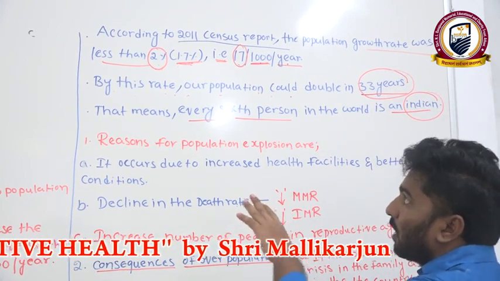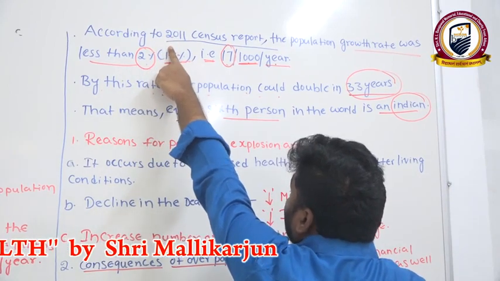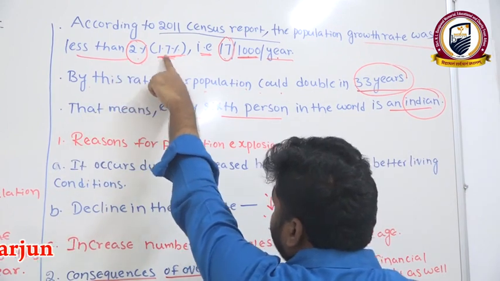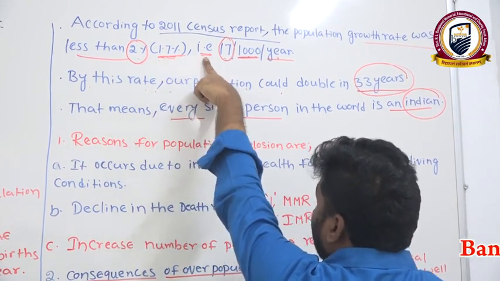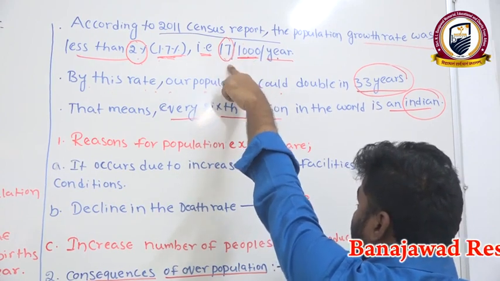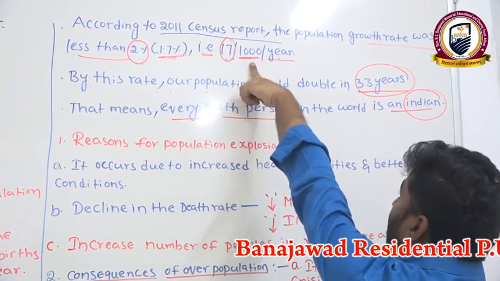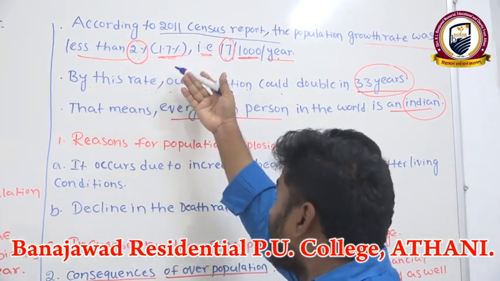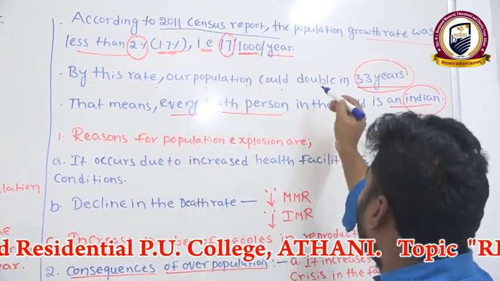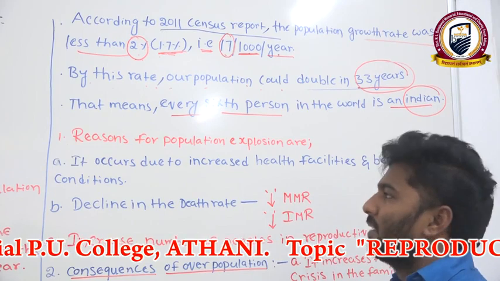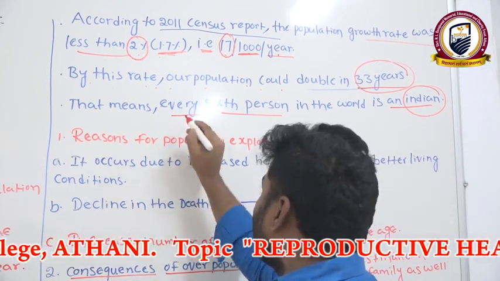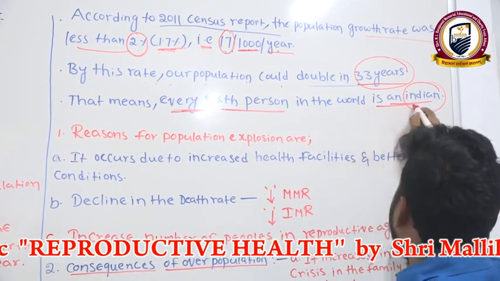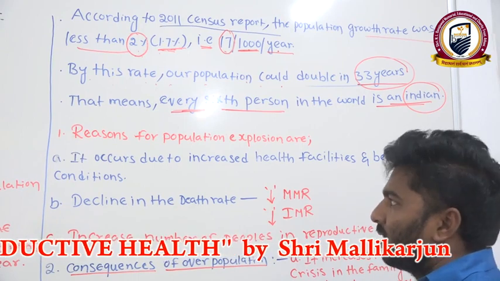Clear? One more time I will tell you. According to the 2011 census report, the population growth rate was less than 2%, approximately 1.7%. That means 17 people are added per 1000 individuals per year. By this rate, the population could double in 33 years. That means every sixth person in the world is an Indian. Are you getting it now?